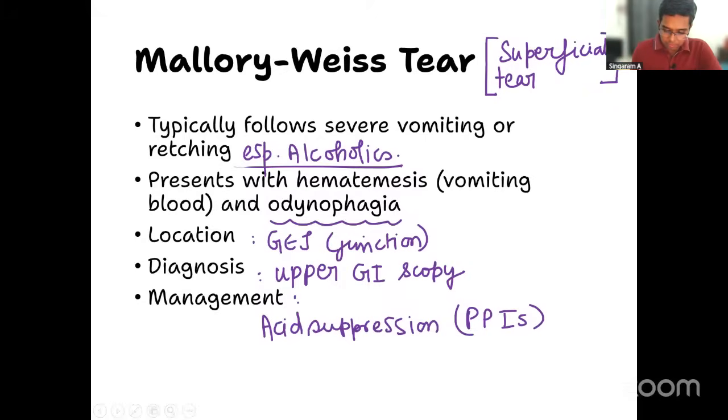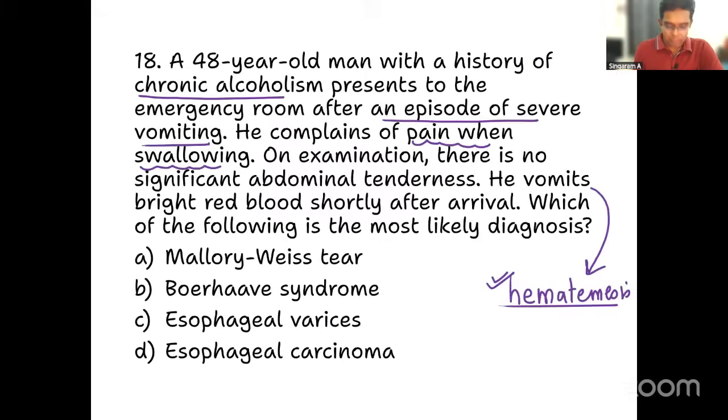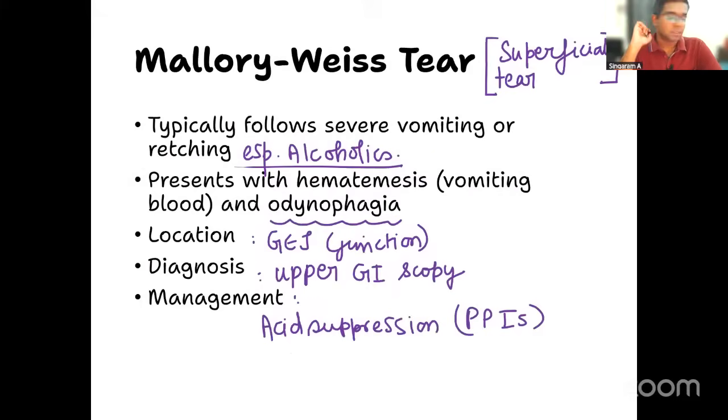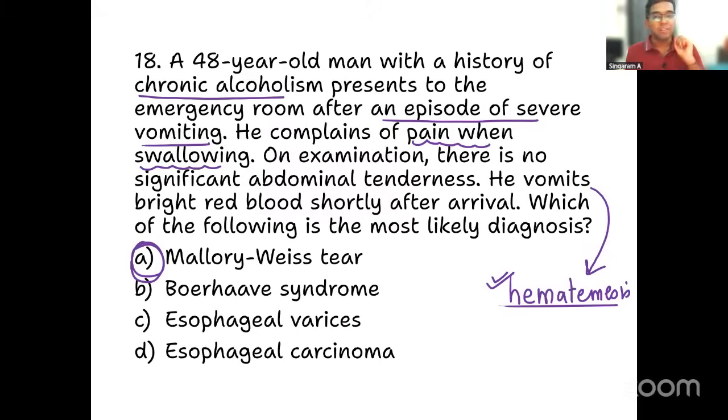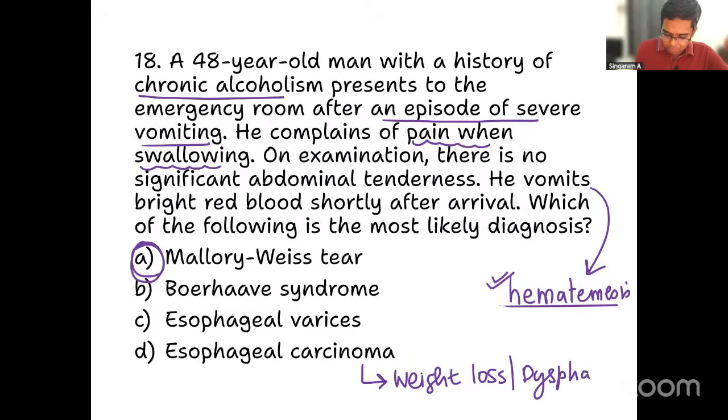Because in the same question, they may not ask you only the diagnosis, okay, right? They may even ask you what should be the management, what should be the investigation of choice. All these are possible, which is what I have tried to cover in this. Okay. Now, whenever you solve this question, what is that one more condition which can be very doubtful? See, other things can be ruled out. Esophageal carcinoma will not present with hematemesis. It will be like weight loss, elderly patient, and one more is dysphagia. This would be the common complaints in case of esophageal carcinoma. Esophageal varices, what history should be given? CLD, what is that? Chronic liver disease.